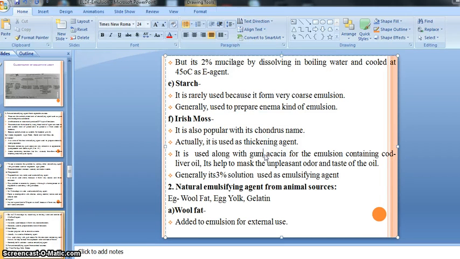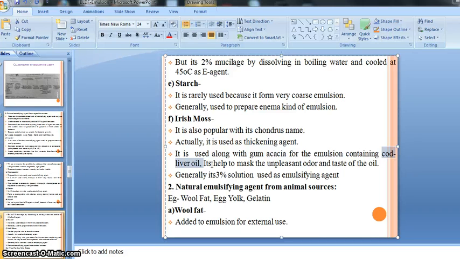Due to the mixture of these two emulsifying agents, we are able to mask the unpleasant odor and taste of the oil. Means in its natural form, cod liver oil has a bad odor. It gives an unpleasant smell and unpleasant taste. As it is, we can't take the cod liver oil because it gives an unpleasant odor and taste, right?